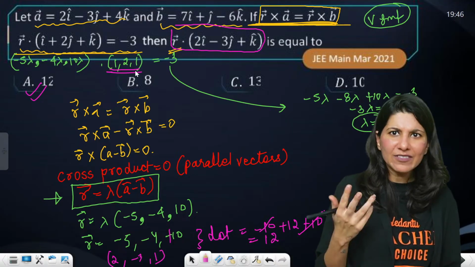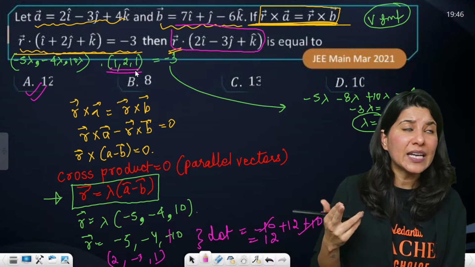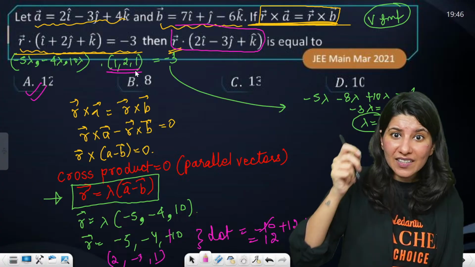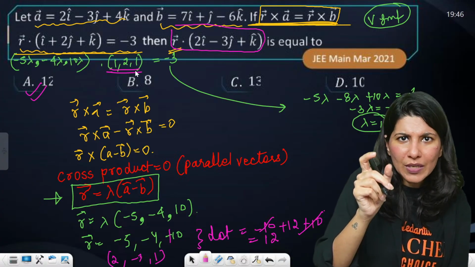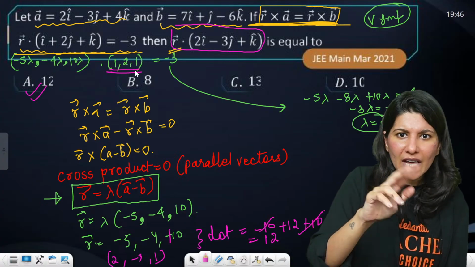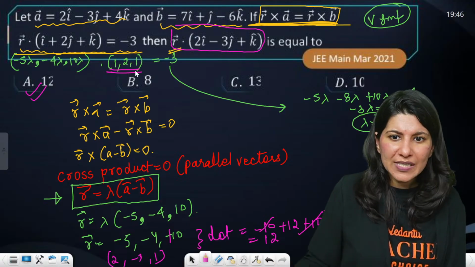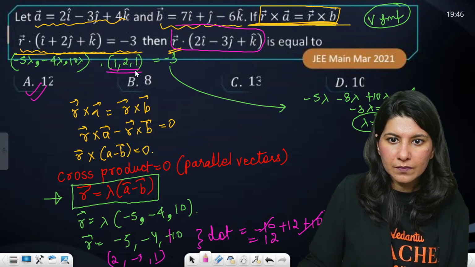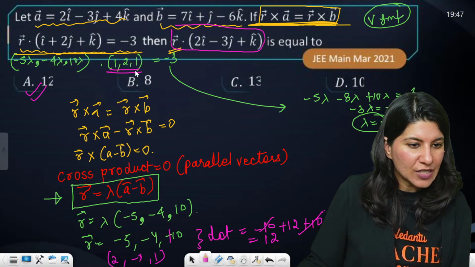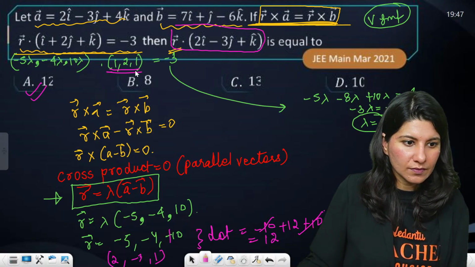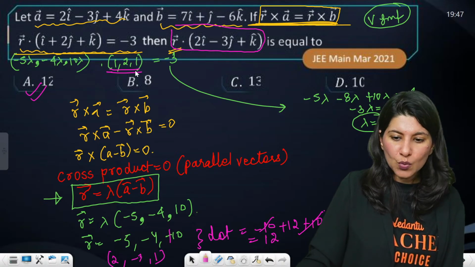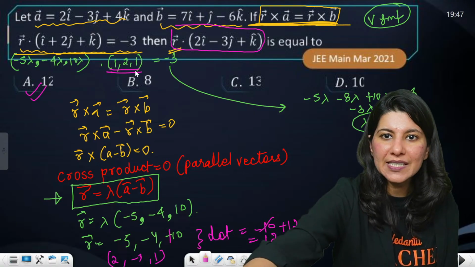It saves time, and more than time, it saves mental effort, because you don't have to draw that i cap, j cap. You're only working on numbers. Now keep that in mind. Okay, so this is how I do it. Yes, Gina, getting it? I will highly recommend doing all the questions at your own pace and you will be fine.